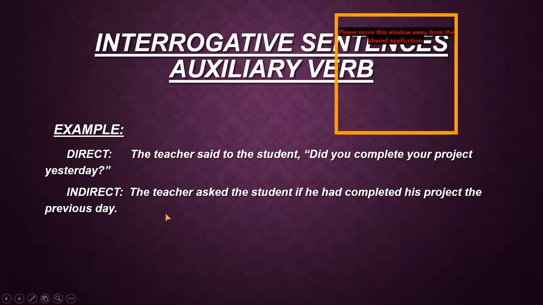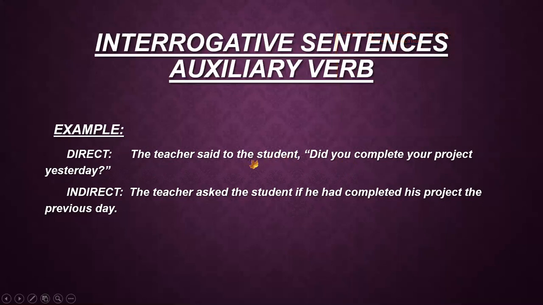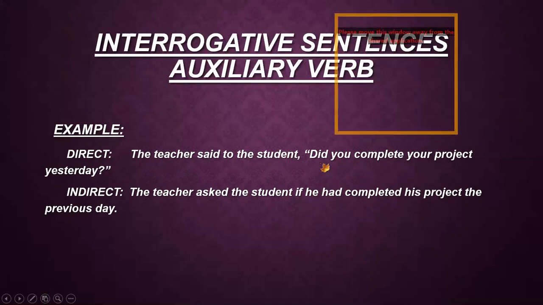The teacher is copied as it is. Said to is converted into asked. The student remains same, and the separating comma is replaced by the connector if. Then I come directly to the subject. You, the second person, is related to the object here, so student. I suppose that he is a boy, so I have written he by replacing you. Then did complete is past indefinite, so it must be converted into past perfect.